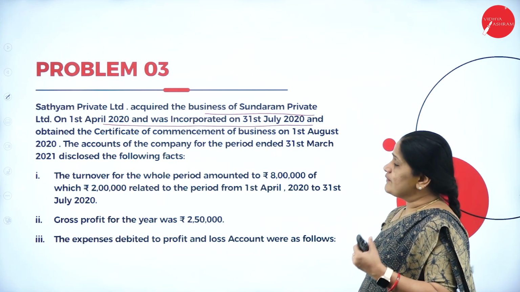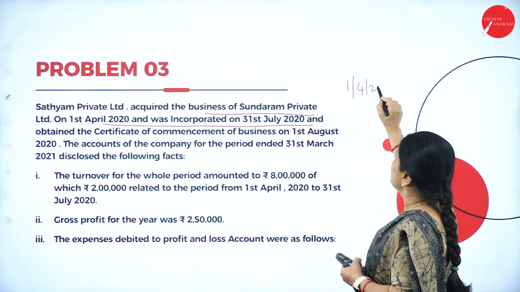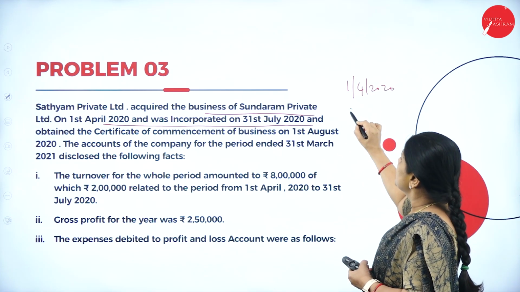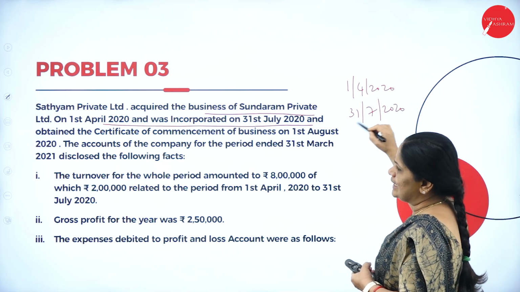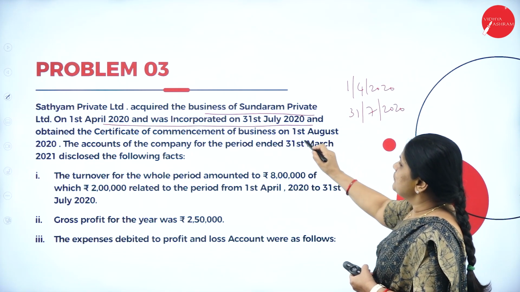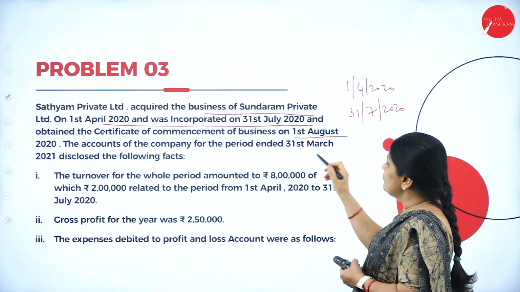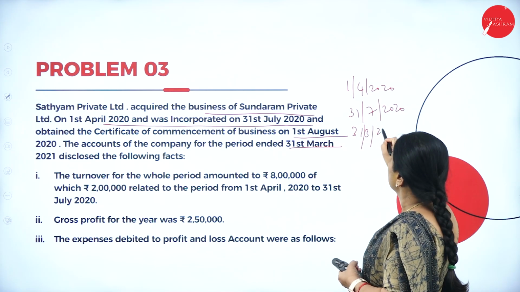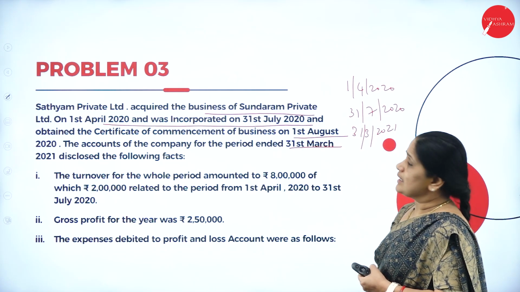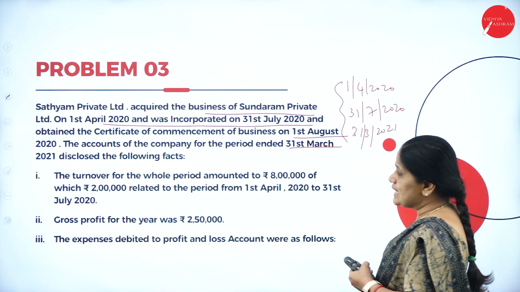So the date of acquisition is 1st April 2020. The date of registration is 31st July 2020, and the certificate was obtained on 1st August. The accounts of the company are for the period ended on 31st March 2021. So these dates are very important to calculate the time ratio.